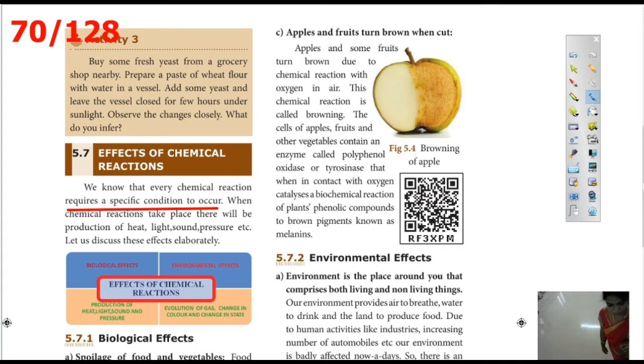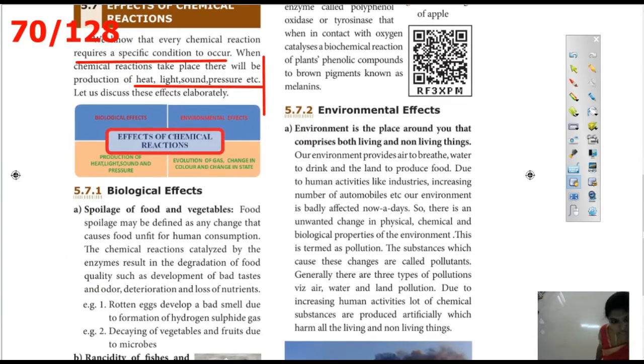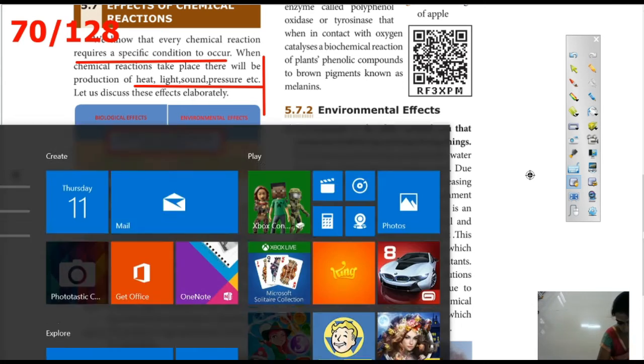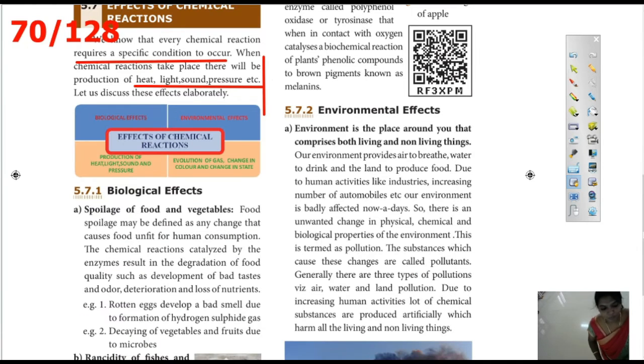When chemical reactions take place, there will be production of heat, light, sound, pressure, etc. Let us discuss these effects elaborately. Now we are going to see how a chemical reaction is affected by heat, light, sound, pressure, etc. The effects of chemical reactions are of several types: biological effects, environmental effects, production of heat, light, sound and pressure, evolution of gas, change in color and change in state. First we are going to see the biological effect.